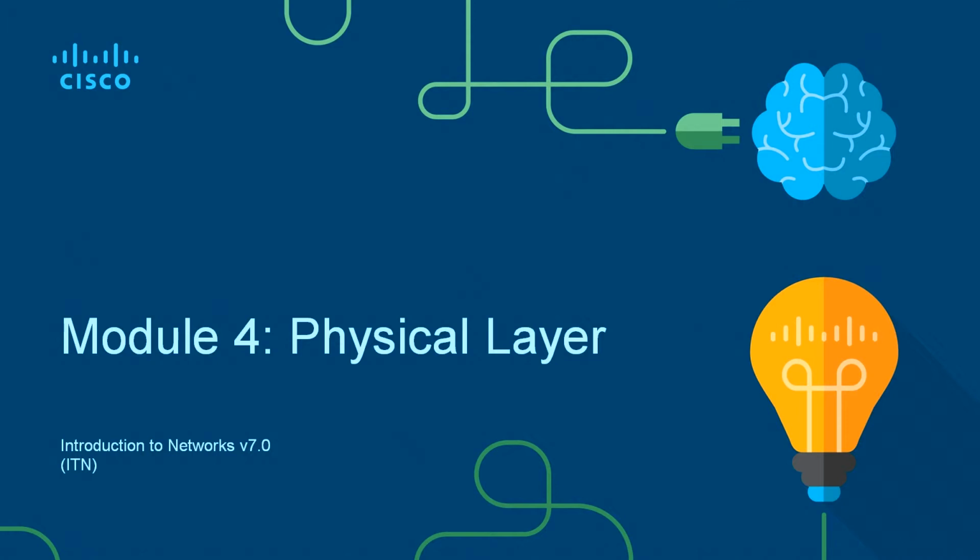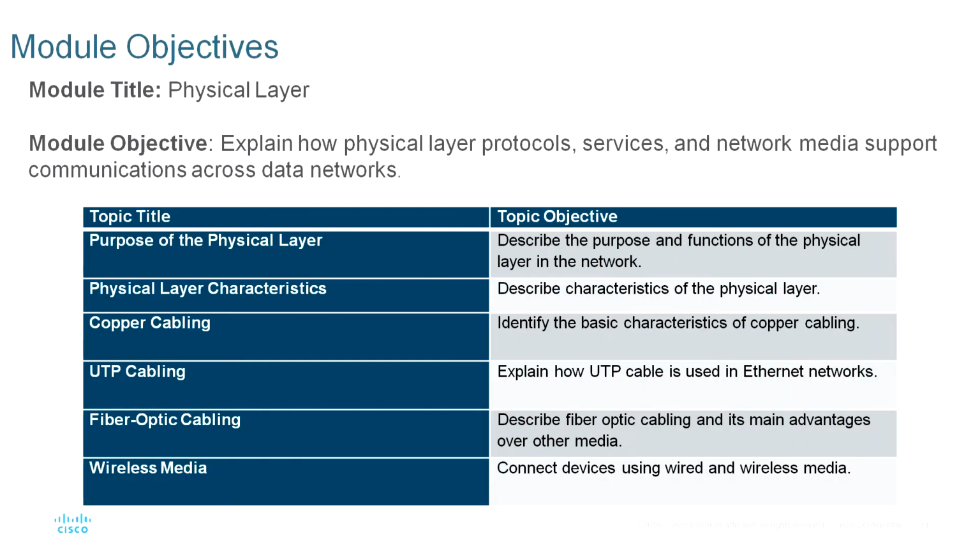Welcome to the physical layer. The physical layer of the OSI model sits at the bottom of the stack. It is part of the network access layer of the TCP/IP model. Without the physical layer, you would not have a network. This module explains in detail how to connect the physical layer using different media in a network.